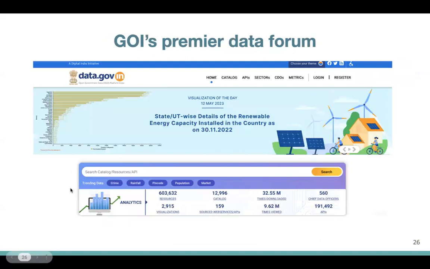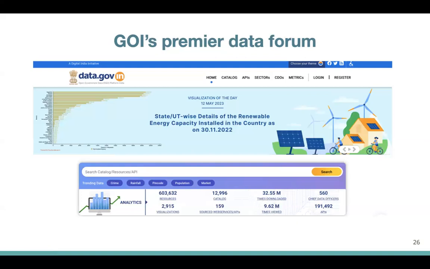Well, another important premier data forum, again coming from the government of India, is simply data.gov.in. This is again an extensive data set which has more than 500,000 resources. That is more than 6 lakh resources. More than 32 million people have already downloaded it. So it really goes to emphasize that these are not just data sets that are sitting out there on the web, but actual humans are going and accessing and using those data sets. And that's, I think, a really important component of creating a data culture and a data informed lay citizenry.